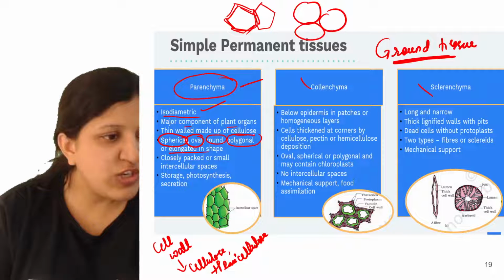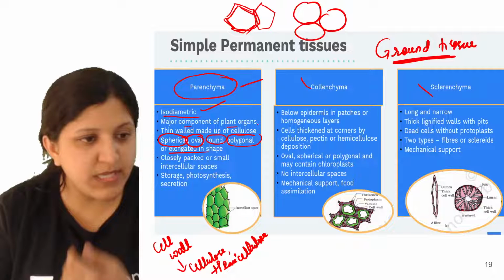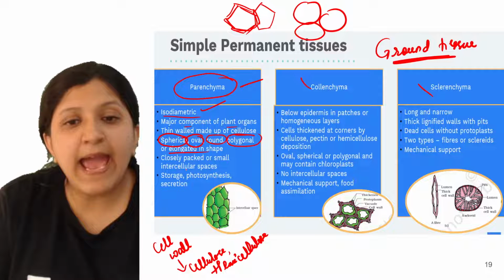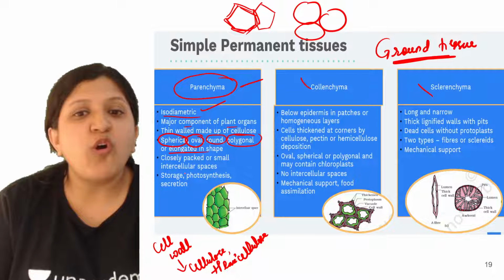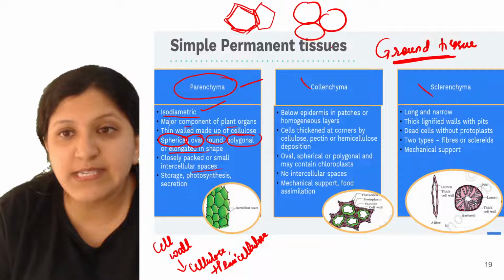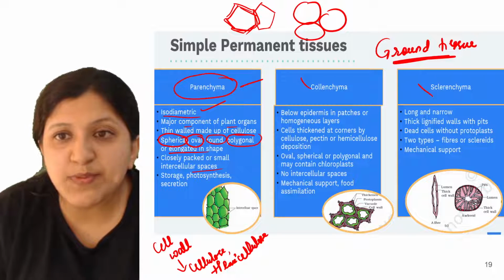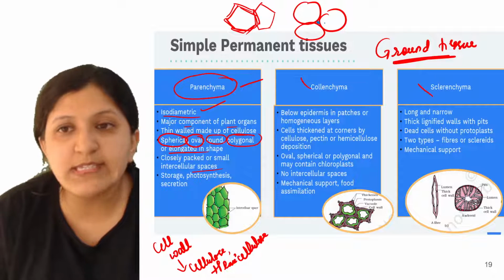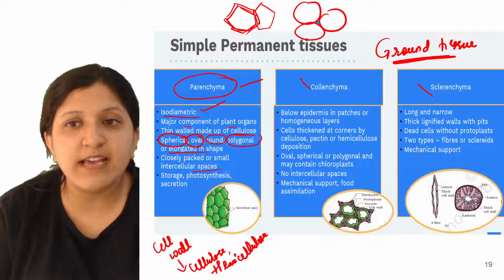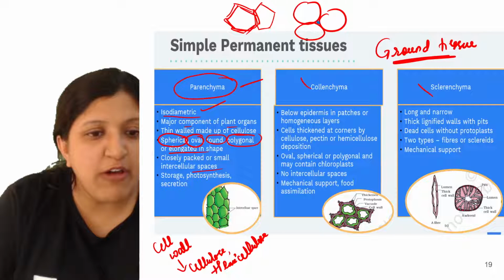So we can find different shapes in them. These are closely packed, with small intercellular spaces. Now you can see in this, there is a tiny intercellular space. So this is an intercellular space. Now let's say I'm drawing a structure here again.